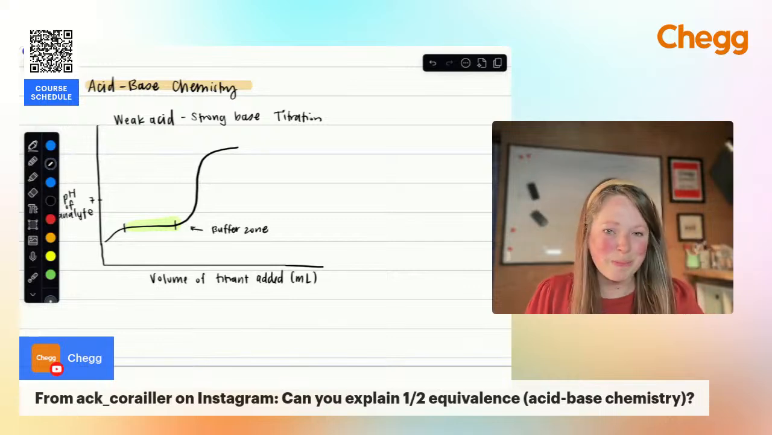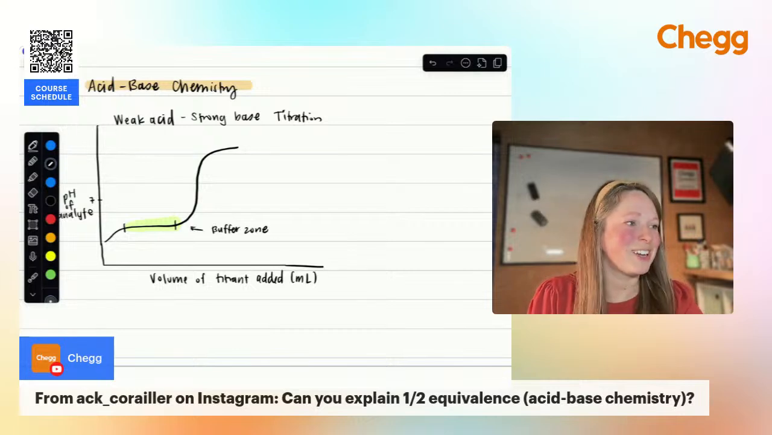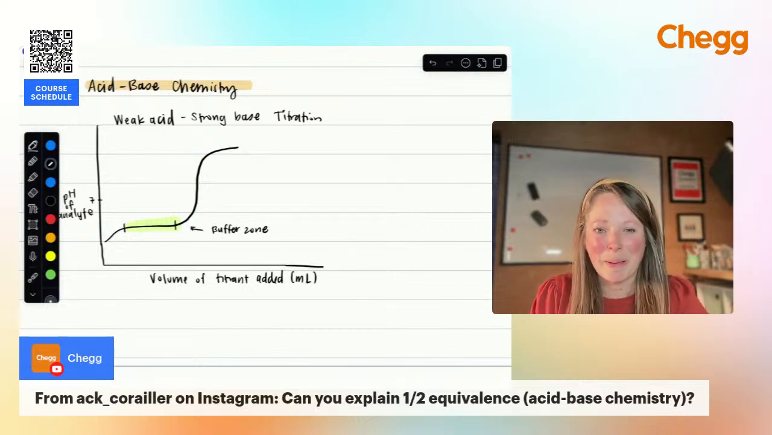And I did have some requests for buffers. So if you want some help with buffers, I do have a good sample question ready. And I'm happy to go through that as well.